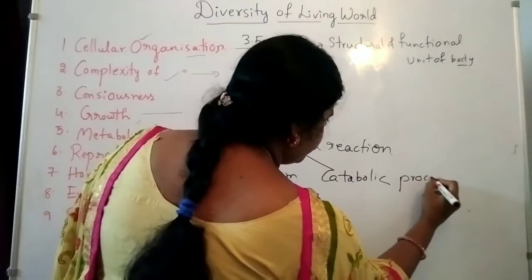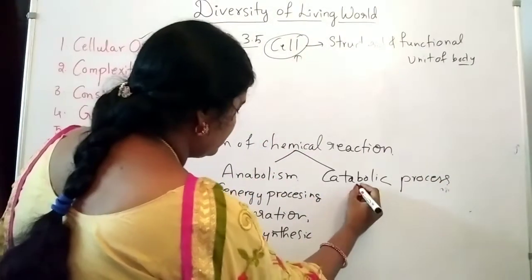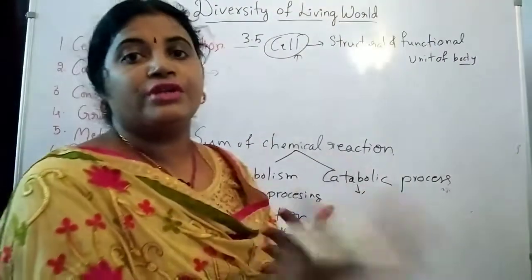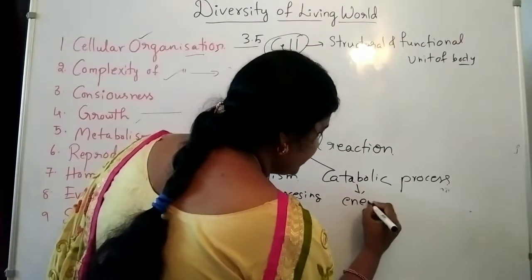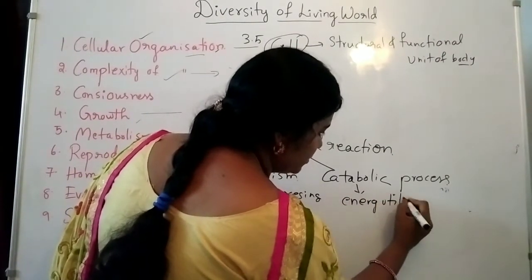Catabolic process is energy utilization or breakdown of the food materials. So energy utilization process. Utilization means using.